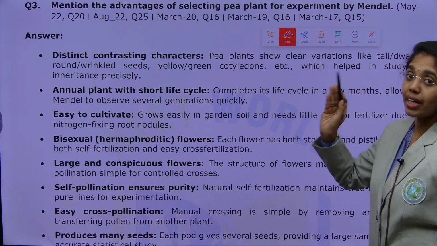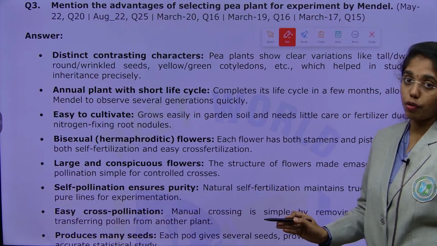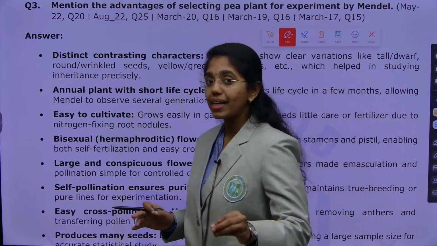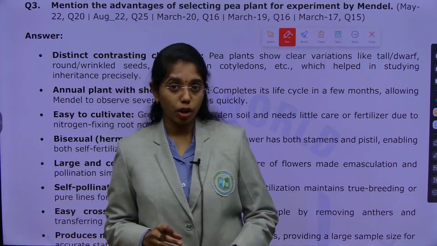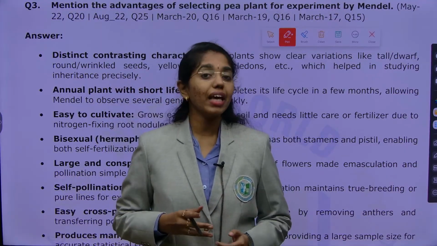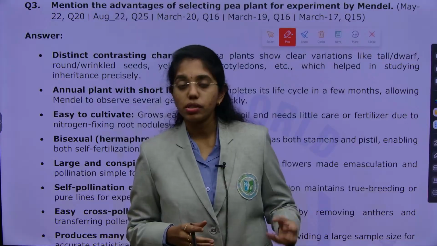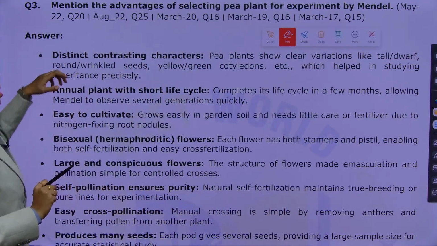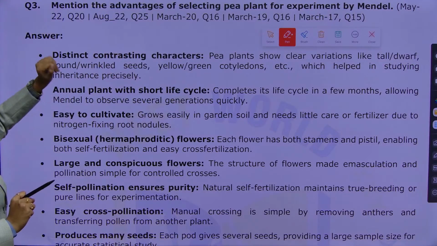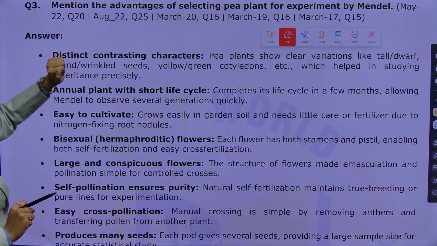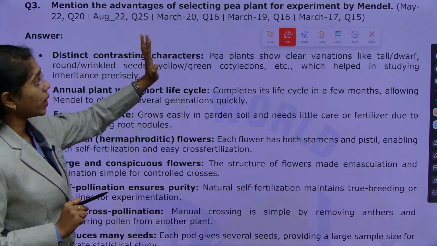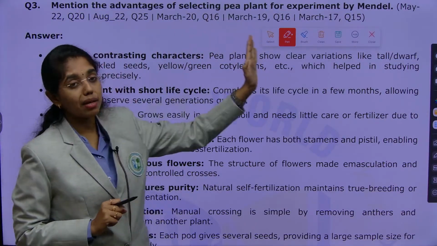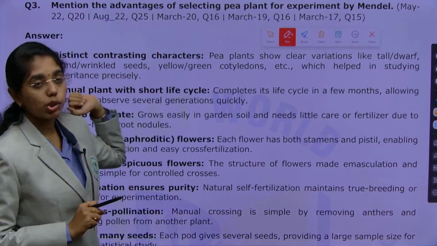This is a very important short answer type question asked in multiple years, and the reason for choosing Pisum sativum for monohybrid cross by Mendel is being asked in the form of statements in your MCET and NEET as well. This question has appeared multiple times, like in May 2022, August 2022, March 2020, March 2019 and March 2017.